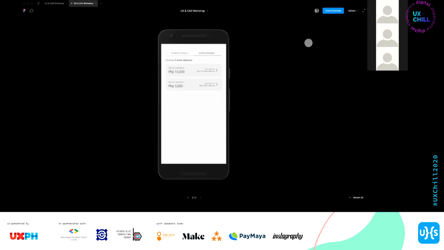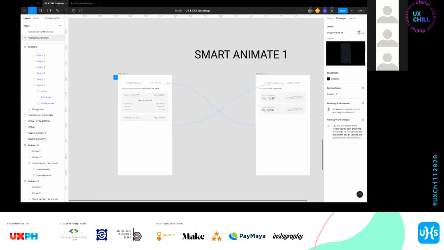And then if I go back here sa prototype, test na natin. Ayan na siya. Mukha na siyang gumagalaw. And then. So, see yung mga ganong little details and movements. It actually helps a lot when you're presenting a prototype. So you don't have to explain na ganito yung mangyayari, ganito yung transition or yung animation. If you can show it in transition, it's gonna be easier for you to show it than talk about it.